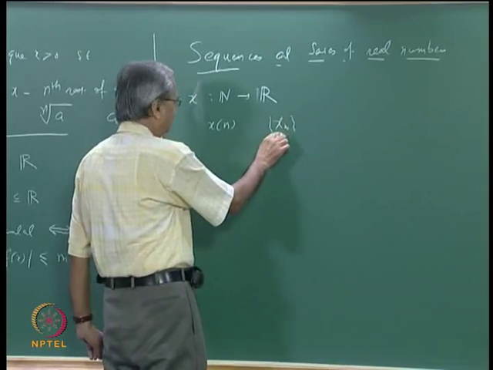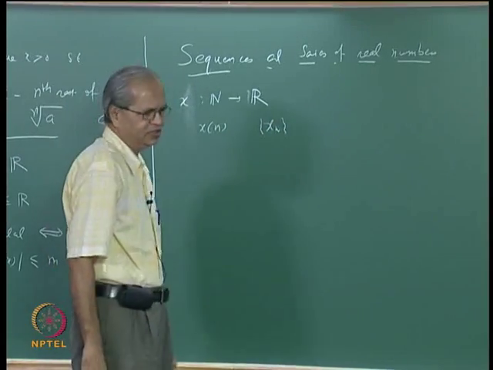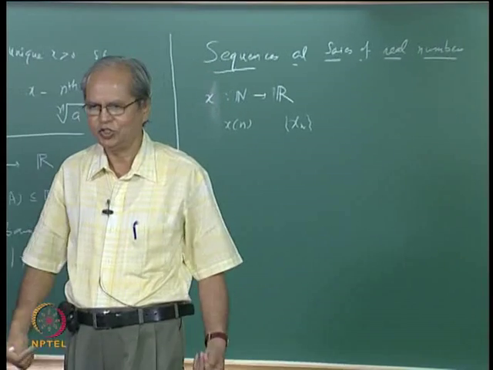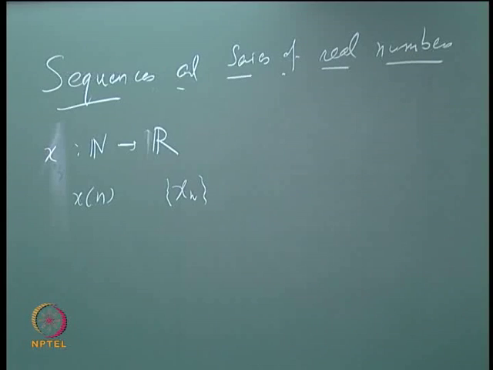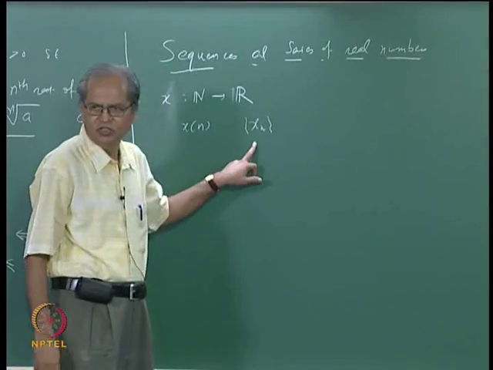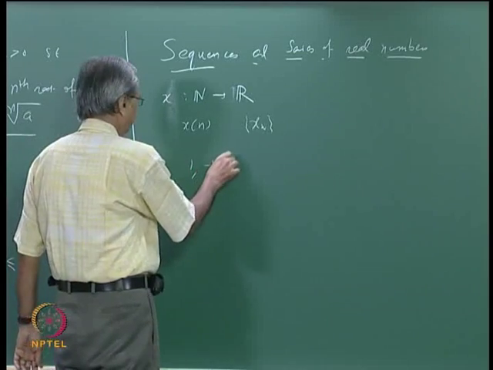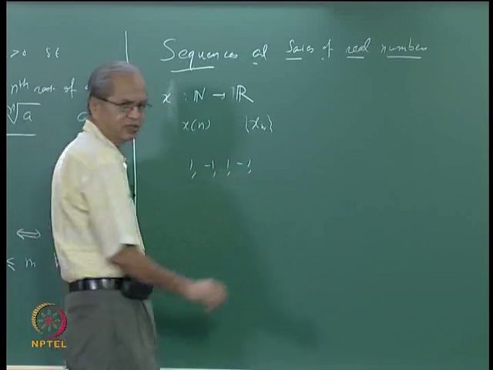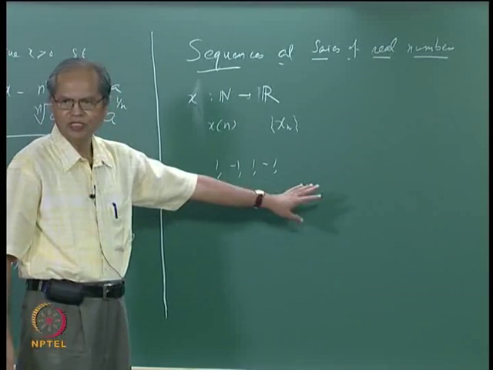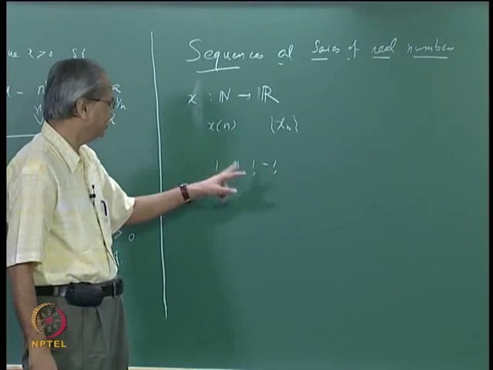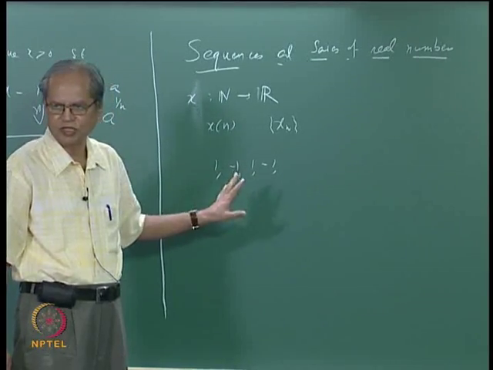Sometimes this x suffix n is also used to denote the range of the sequence, but in general you should not confuse the sequence and the range. These two things are different, because the range may even be a finite set. For example, take the sequence 1, minus 1, 1, minus 1, etc. Here x1 is 1, x2 is minus 1, but the range is just two numbers, 1 and minus 1.